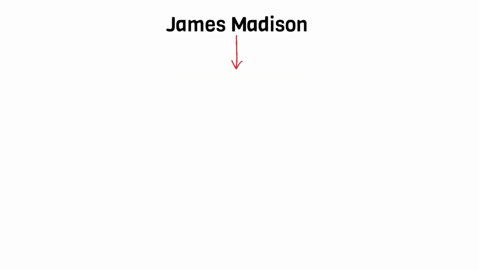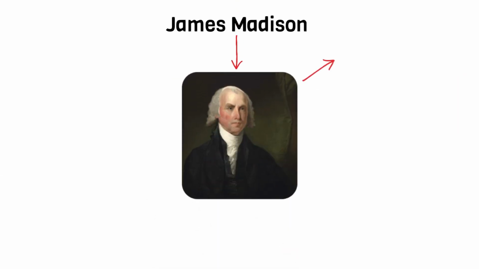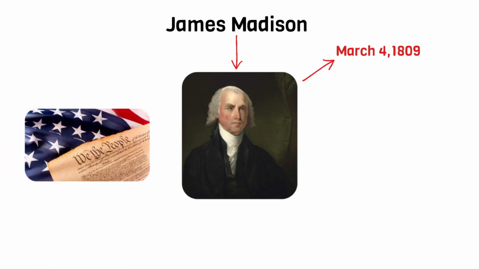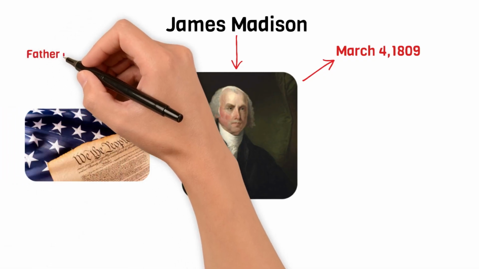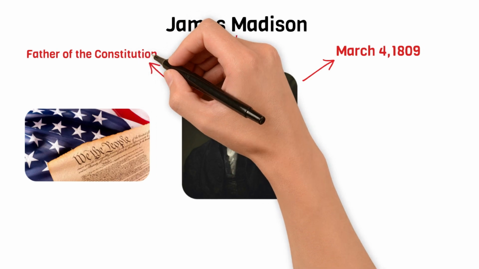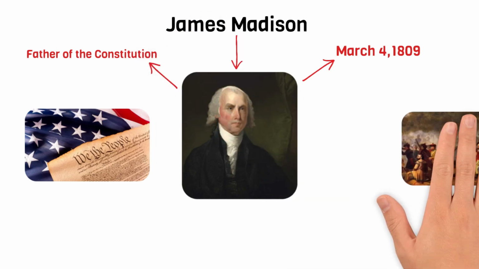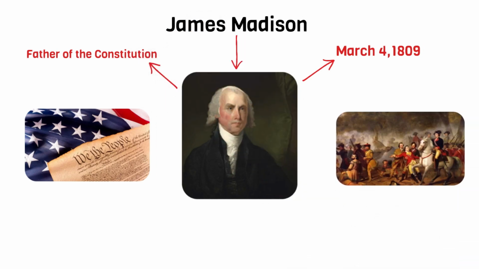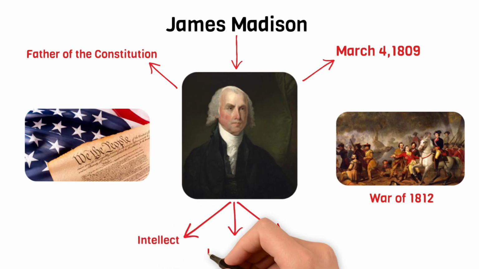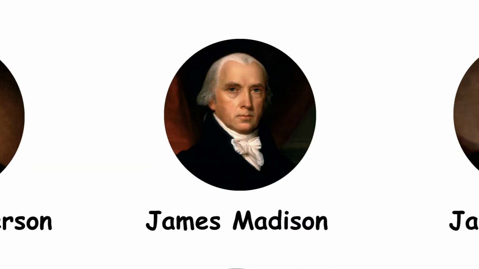James Madison. He was the fourth president of the United States. He became president on March 4, 1809. Madison played a crucial role in shaping the U.S. Constitution and is often called the father of the Constitution. During his presidency, Madison led the country through the War of 1812 against Britain. He is remembered for his intellect, leadership, and commitment to American democracy.